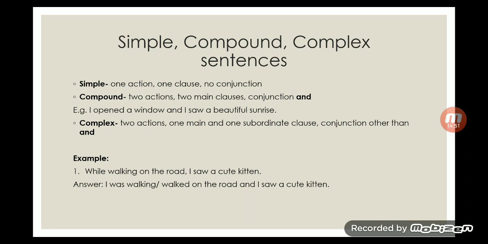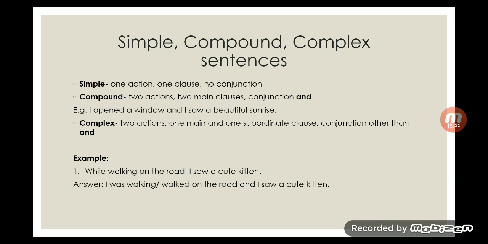Second, compound. Now compound is what? If there are science students, you can easily understand. Compound is what? There is no one element. There are many things brought together, right? So in this case, we are not talking about many things. There are only two things. Compound is what? When two actions are combined, when there are two main clauses.